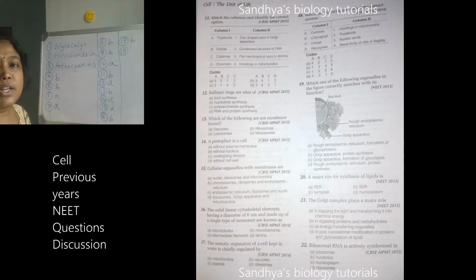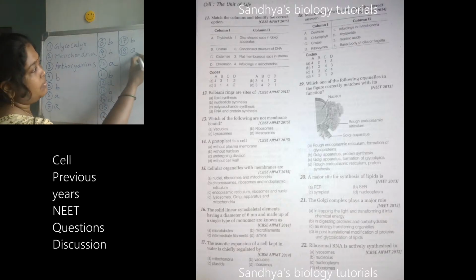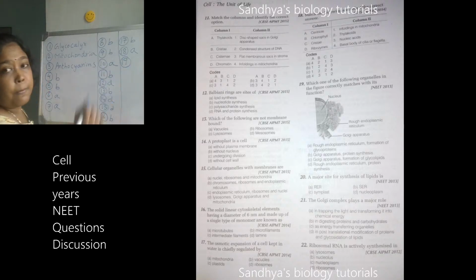Very good. Next one, see the diagram. It is a diagram based question, 19th one. Which one of the following organelles in the figure correctly matches with its function? You know all the functions of the cell organelles which are present. Based upon that you can answer. 19th one, I'll check whether you have. Very good. Super. Next 20th one.